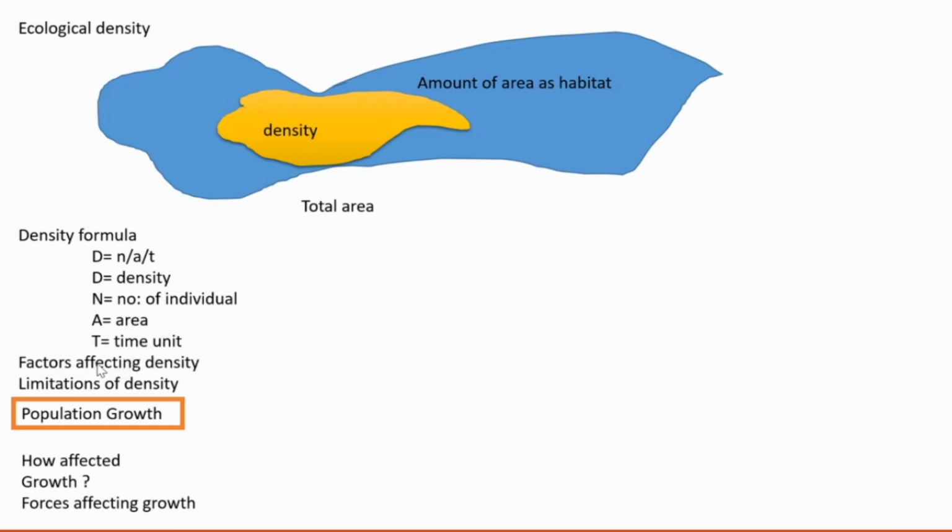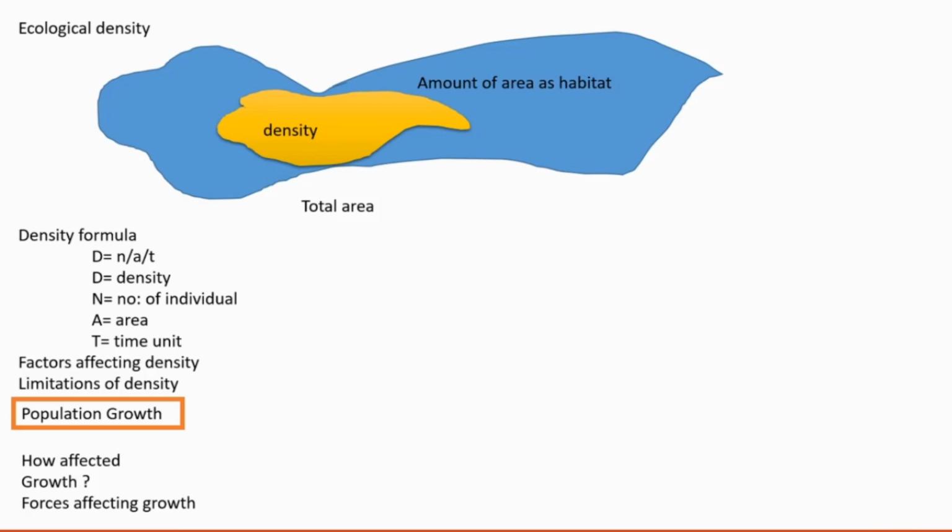And which are the factors affecting the density? Natality, will natality affect density? Density means number of individuals. Natality means birth rate. Yes, natality can affect. Mortality also can affect the density. Emigration means one or more individuals of a population are leaving their home population, that is moving out of the population. Then immigration. All these are affecting the population density.